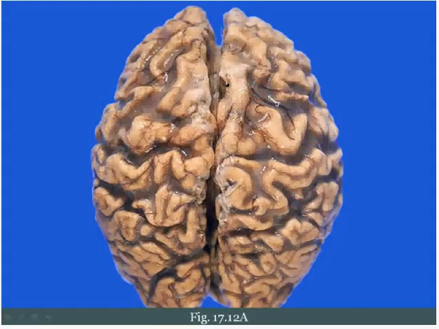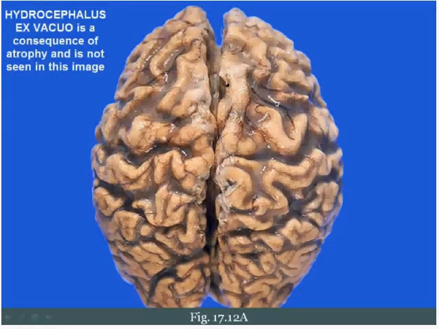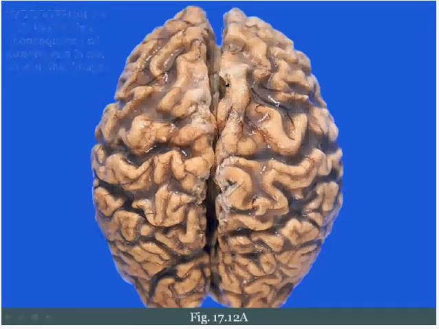Now, a consequence of this atrophy, which is not shown on this slide, but is important to know, is that because you're losing brain mass, the ventricles are actually going to dilate and take up some of that space. And so when you get dilatation of the ventricles due to loss of brain mass, we call that hydrocephalus ex vacuo. And that's an important point to be aware of, so that in this particular case, were we to cut through this brain and look at the ventricles, we would notice that there is dilation of the ventricles, and so again, hydrocephalus ex vacuo. Now that's not due to any increase in CSF. Instead, it's actually due to atrophy of the brain with loss of parenchyma.